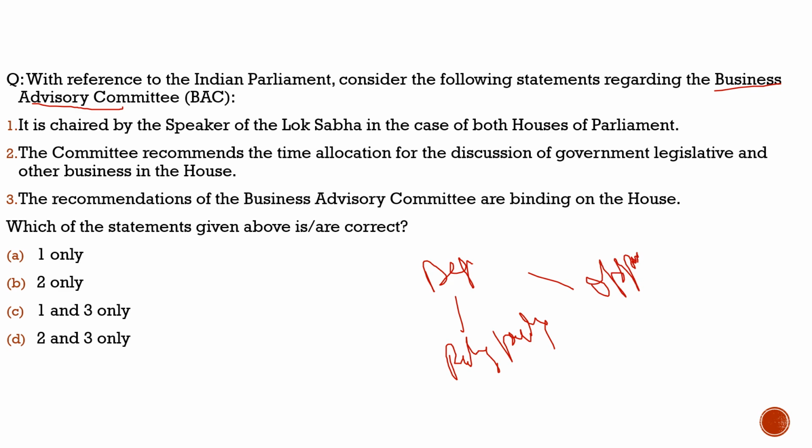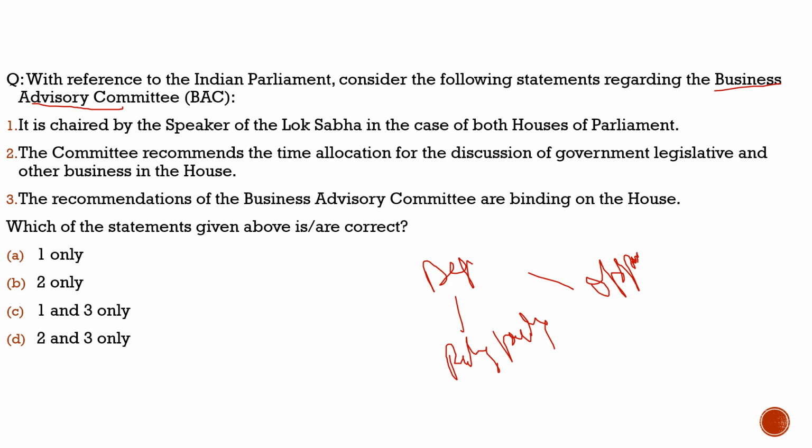To have a check on the ruling party, though the final say would be of the ruling party. If ever they want to bring in any bill or any law, there would be proper discussion with respect to that. There would be questions asked, where people from the opposition will ask the questions and highlight the issues, and there would be proper discussion. So with this, there comes the Business Advisory Committee. What is its role? It assigns the time period for the people to ask the question. We have Business Advisory Committees both in the Lok Sabha and also in the Rajya Sabha.